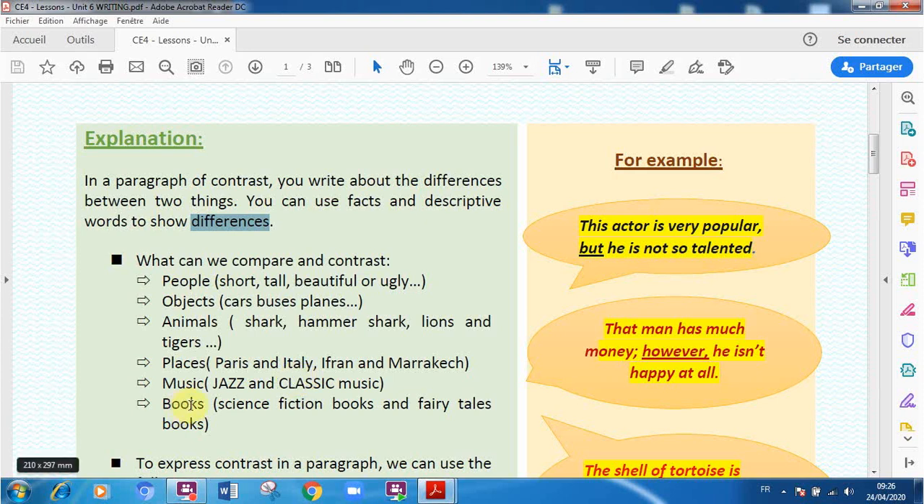Okay, we can compare between books. For example, we can give the differences between science fiction books and fairy tale books, okay? So here, these are the things that we can compare.